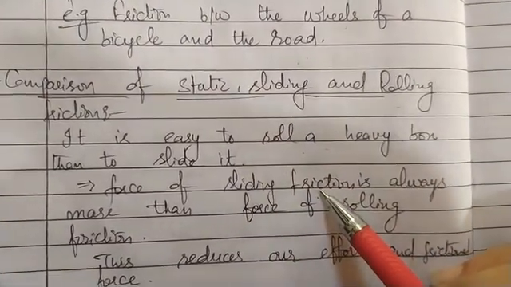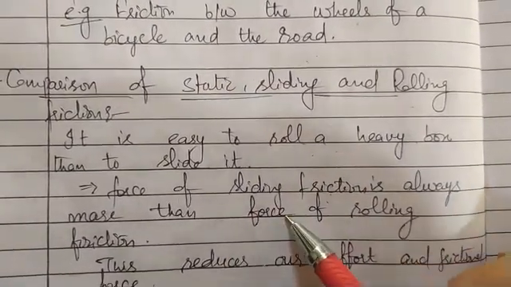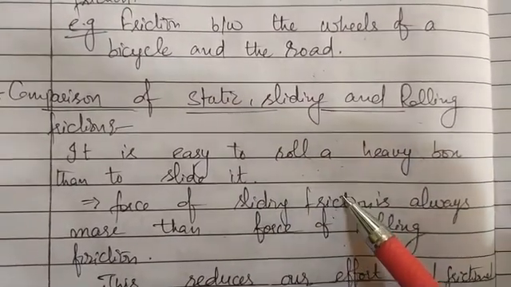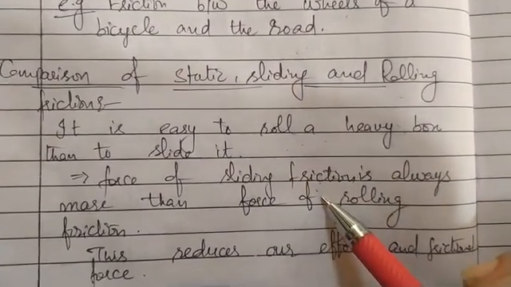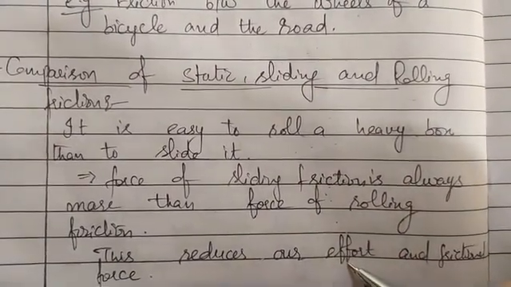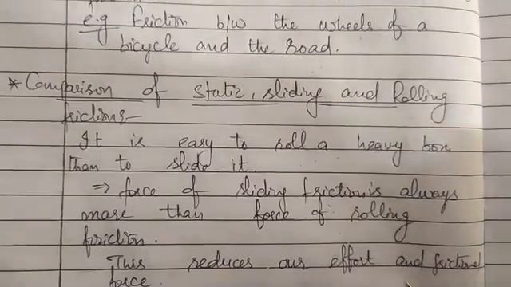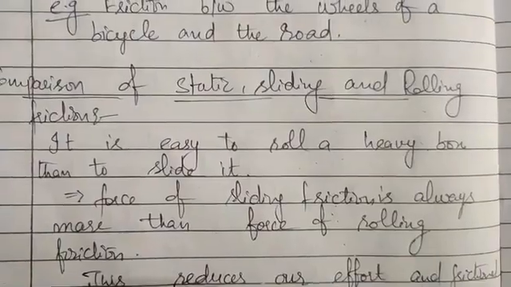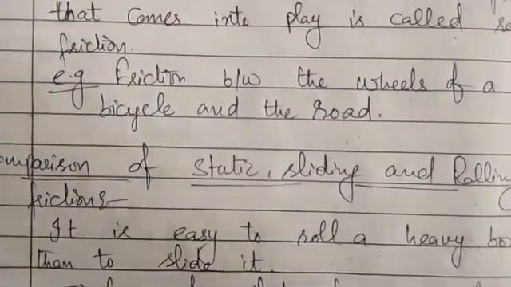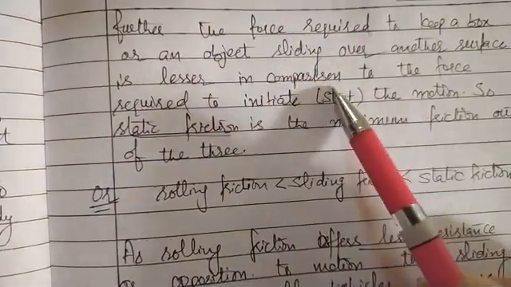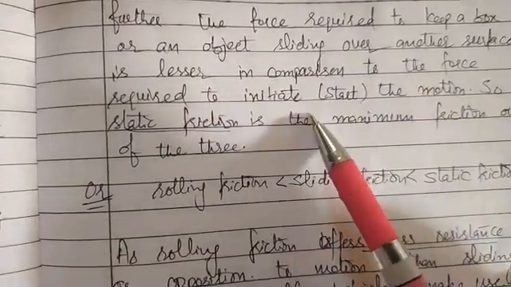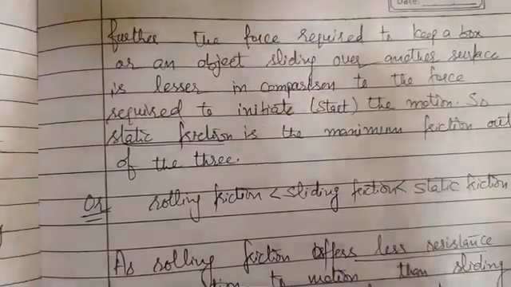So the force of sliding friction will always be more than the force of rolling friction, or we can say that the force of rolling friction will be less than the force of sliding friction, because this reduces our effort and frictional force. So rolling friction is less than sliding friction. Further, the force required to keep a box or an object sliding over another surface is lesser in comparison to the force required to initiate the motion.